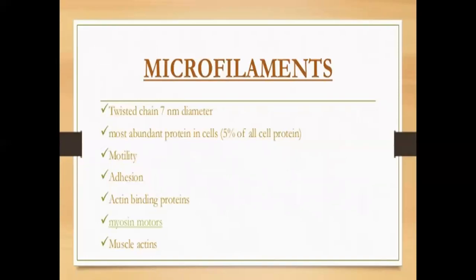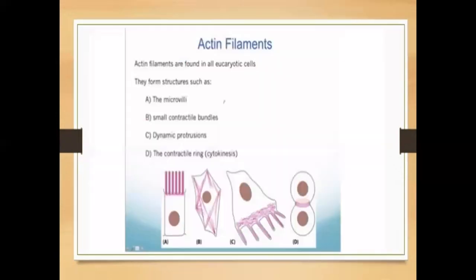Microfilaments are twisted chains of 7 nanometer diameter. Actin is the most abundant protein in cells, about 5% of all cell protein. It functions in motility and adhesion, with actin binding proteins, myosin motors, and muscle actin. Actin filaments are found in all eukaryotic cells.